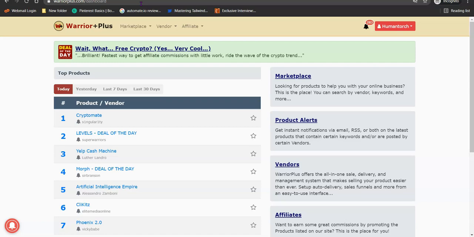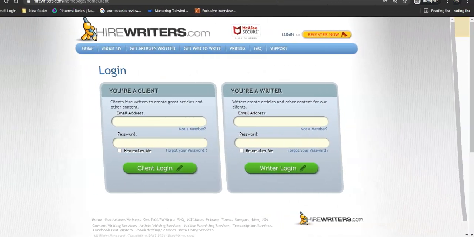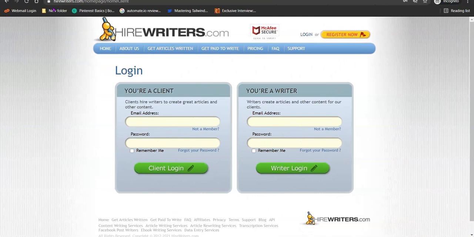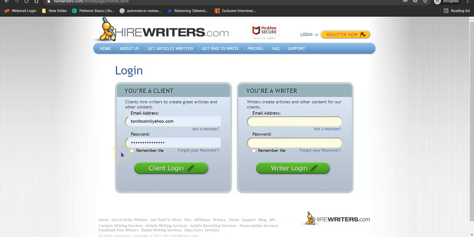So next on the list of what we are going to be needing is an article writer. If you want to scale this affiliate marketing, you need to start working with writers, because if you are going to be writing the content yourself, you're going to burn out. So the best way to scale this is to work with affiliate writers that are going to help you write this content. The content you can get on this platform is crazily cheap.